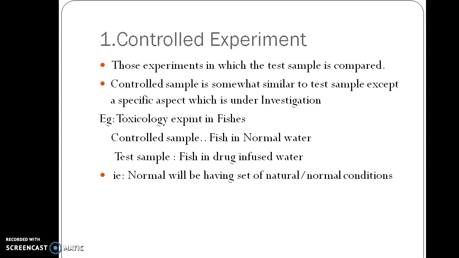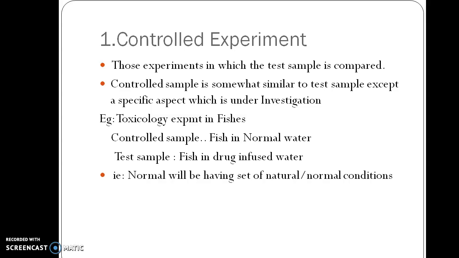This neutral or naturally occurring experiment is called a controlled experiment. A control experiment is one in which the test sample is compared with a controlled sample, which may be very similar to the test sample, except that the specific aspect or variable under investigation will be absent.